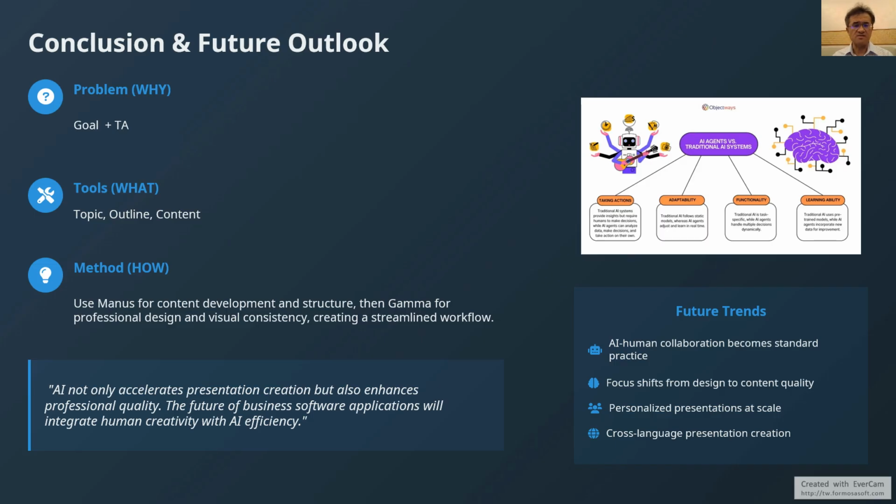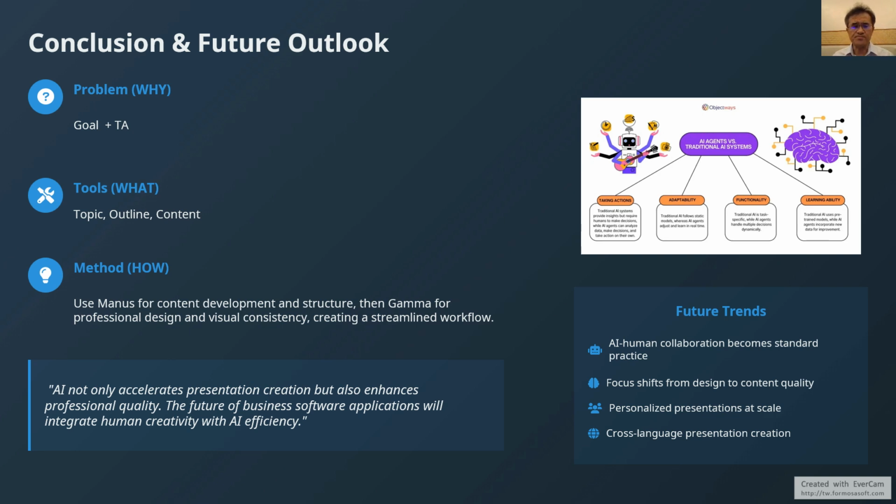Second, the tools. What solutions are available? We've explored how AI tools help us structure our topic, create a logical outline, and generate professional content in a fraction of the time it would take manually. Third, the method.